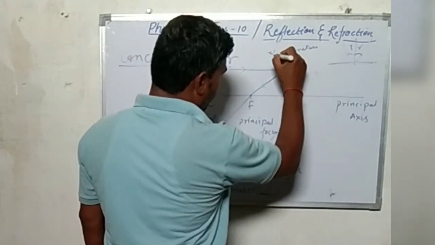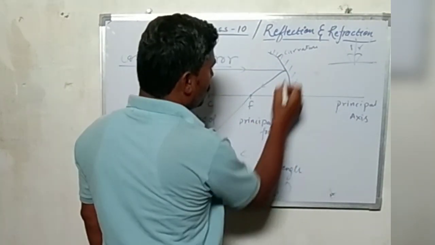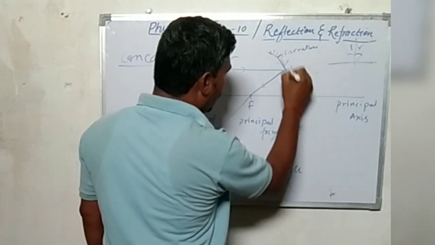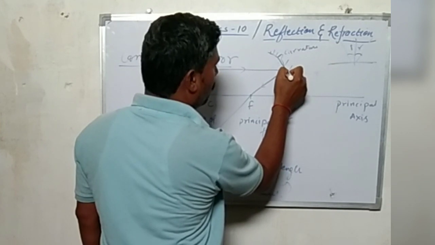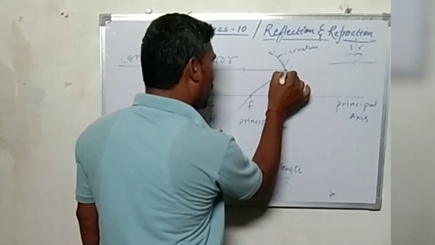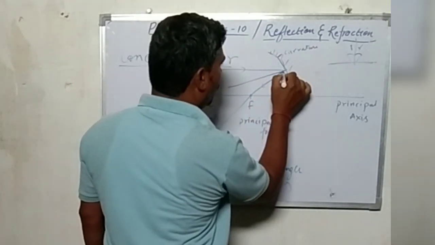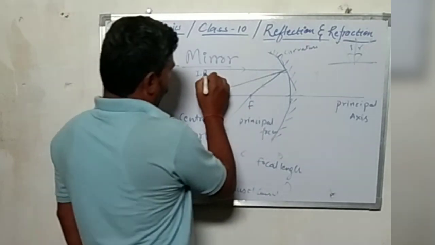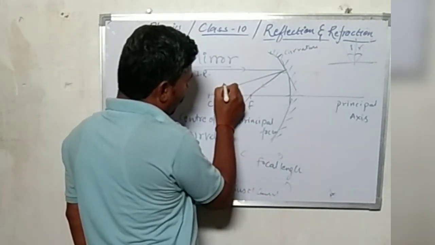Here the surface is a curve. So firstly we will draw a tangent to this curve at this particular point, and thereafter place a perpendicular or normal to this tangent. From here, this is the incident ray and this is the normal.